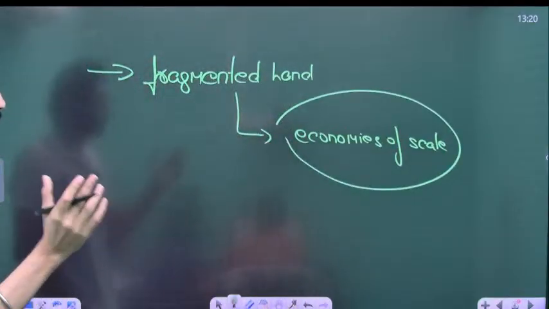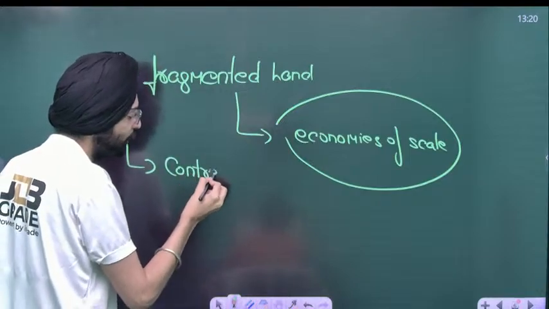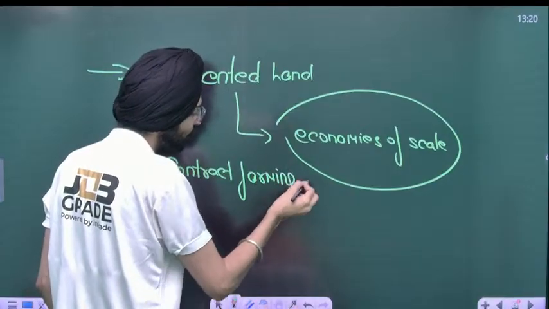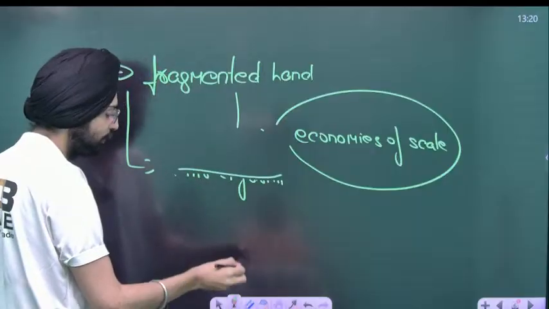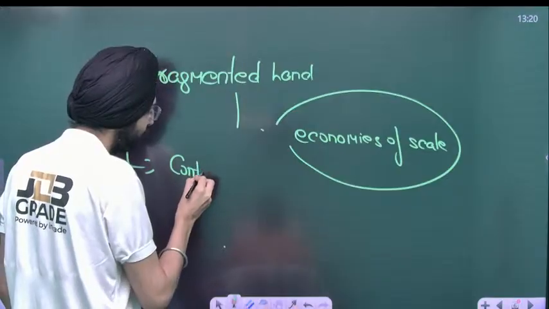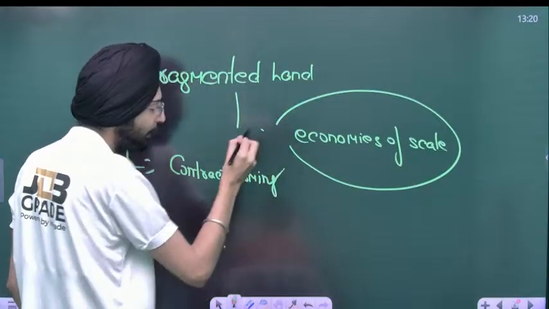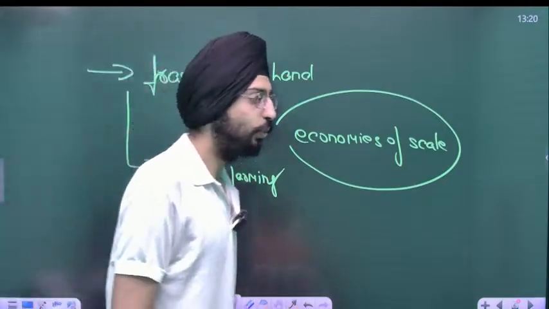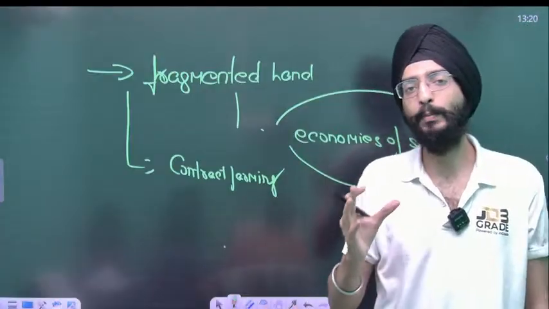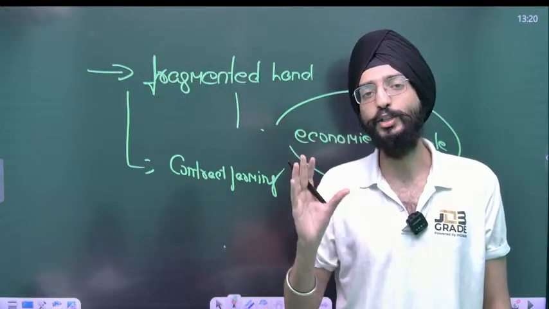Now again, with a fragmented land, you can't create contract farming. What's contract farming? Take an example for this. Imagine there is Ambani, his Reliance, and Reliance wants to create a contract with a certain number of farmers. He says, okay, give me that much amount of potato, and I'll give you a certain amount for this. But sir, imagine there are a lot of farmers.